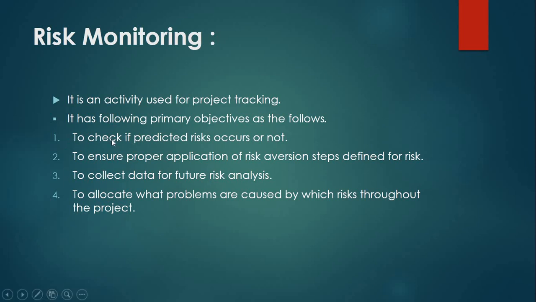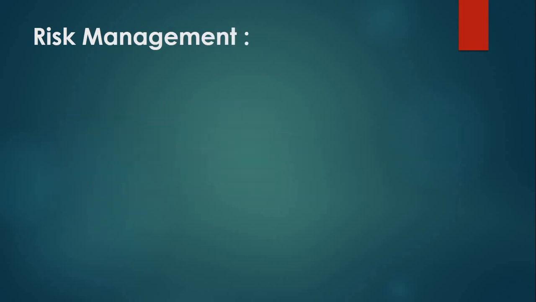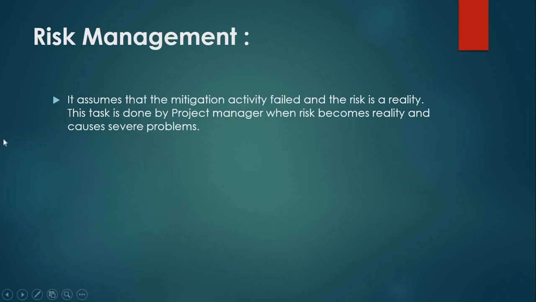The first thing was risk mitigation, which is before the risk. Risk monitoring means during the risk, and after that we have our risk management, which comes into the picture if the risk becomes reality. It assumes that the mitigation activity failed and the risk is a reality. This task is done by the project manager when the risk becomes reality and causes problems. So risk management work will be done by the project manager.